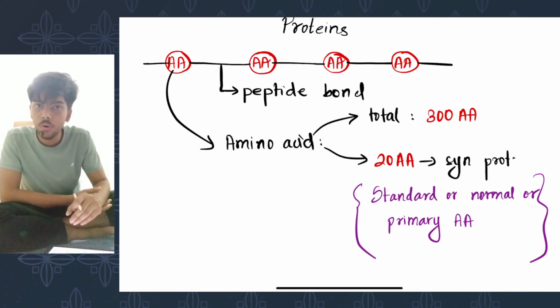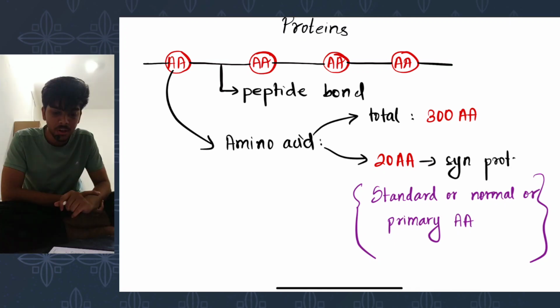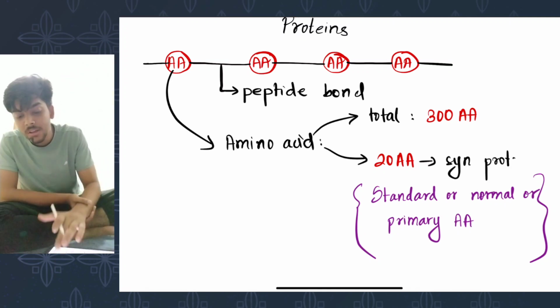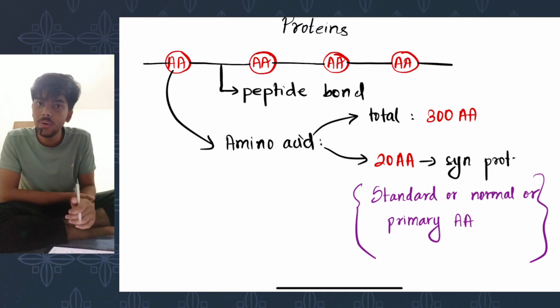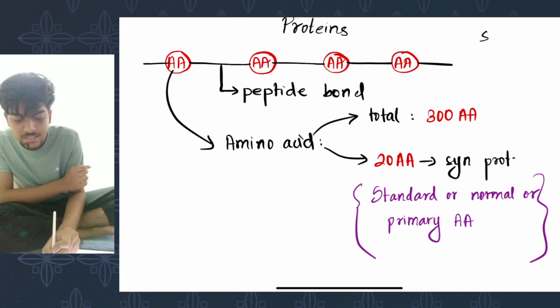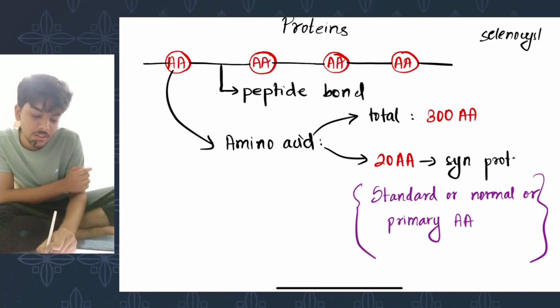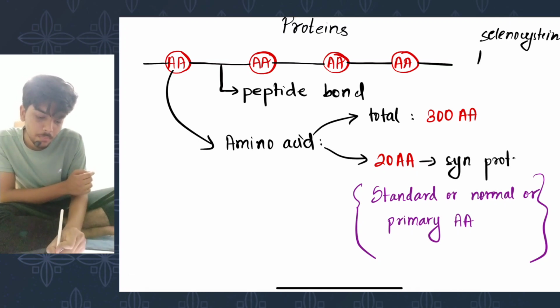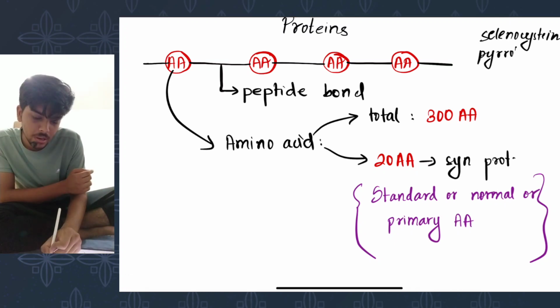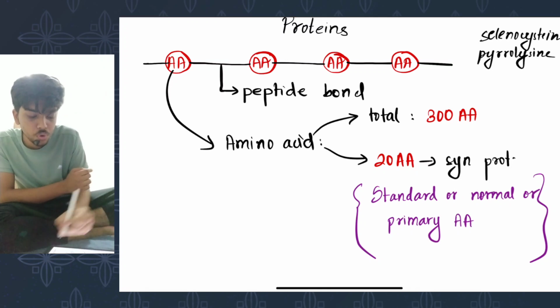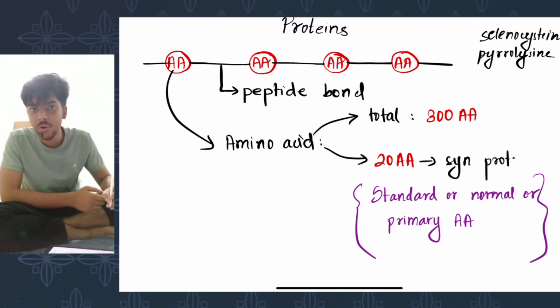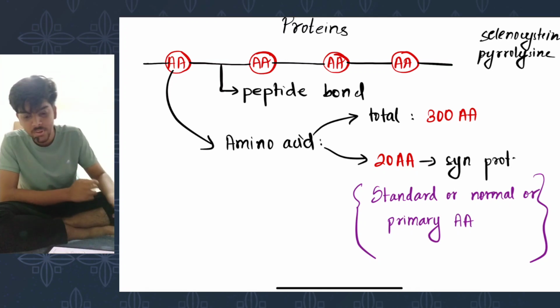So here's the first term that you need to know. Standard or normal or primary amino acids are the amino acids that are responsible for synthesis of protein. There are 20 of them. However, there are two that have been newly discovered, and they are selenocysteine, I'm just going to write it at the corner, and pyrrolysine. These are the two amino acids or standard amino acids that have been newly discovered.